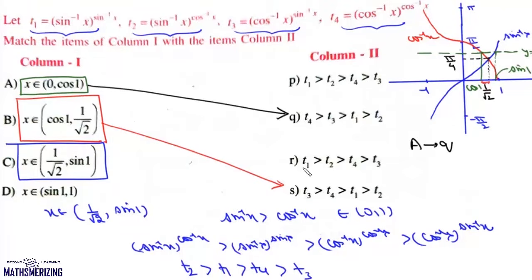Now this option P and R, they are the same. So this R has to be T2 and T1. So this C matches with R.